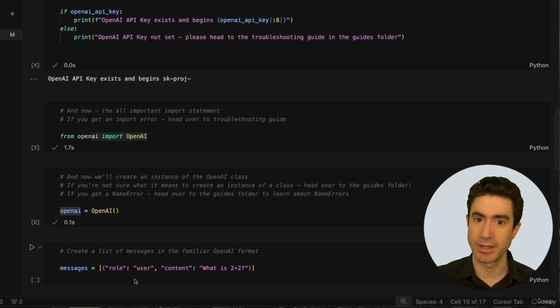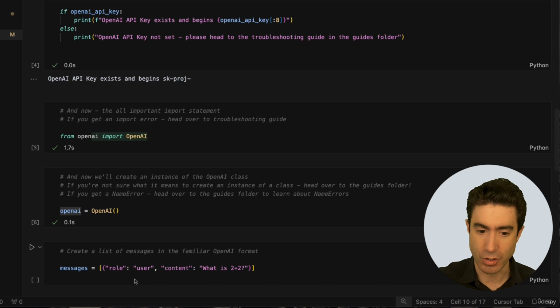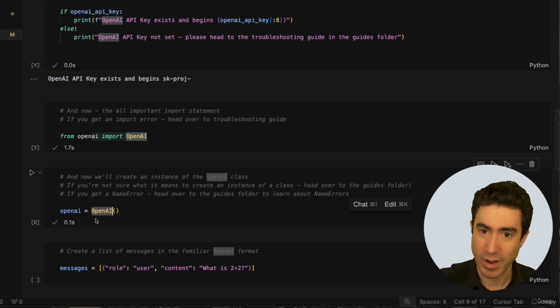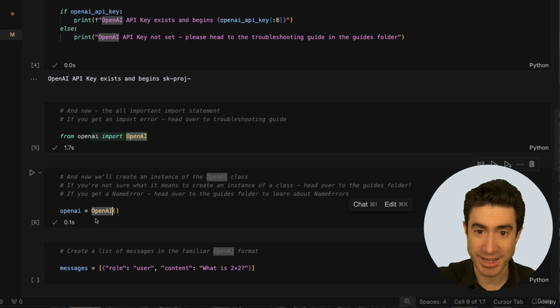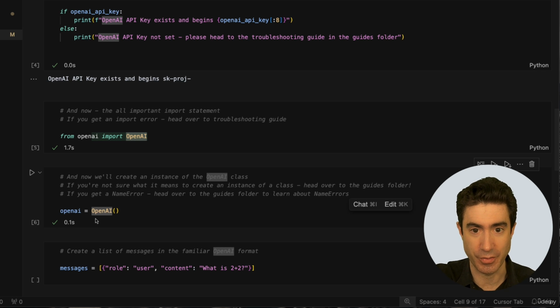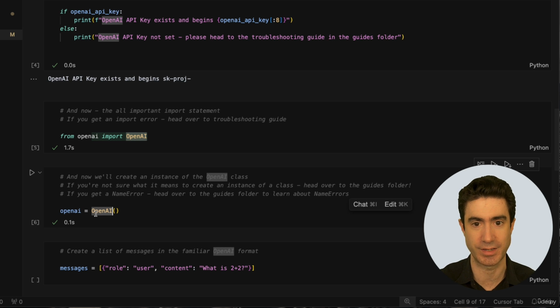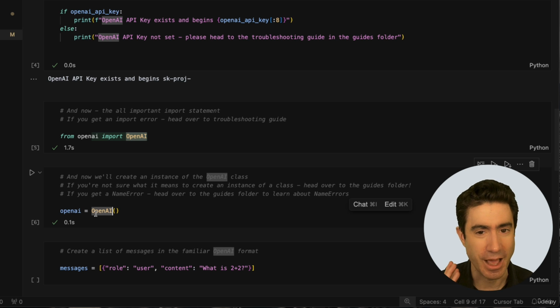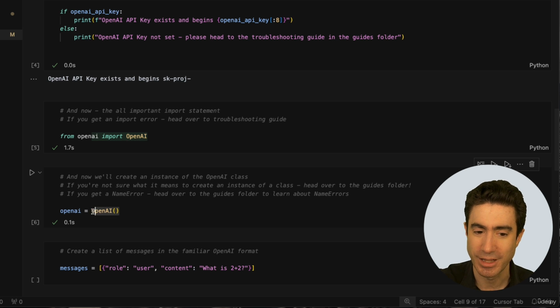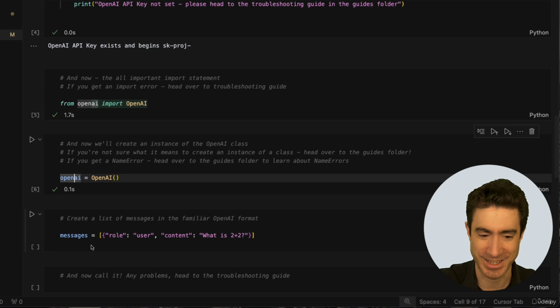And it's worth bearing in mind that some people think that when you do this, you're creating something to do with the actual GPT large language model locally, but you're not. OpenAI is a lightweight library for connecting to OpenAI's endpoints on the cloud. So this is just what people sometimes call a client library. It's just a simple wrapper library around endpoints that calls HTTP endpoints to call the API that's running in the cloud. And that's all it is. It's a simple, lightweight class for that purpose only. So with that, let's keep going.